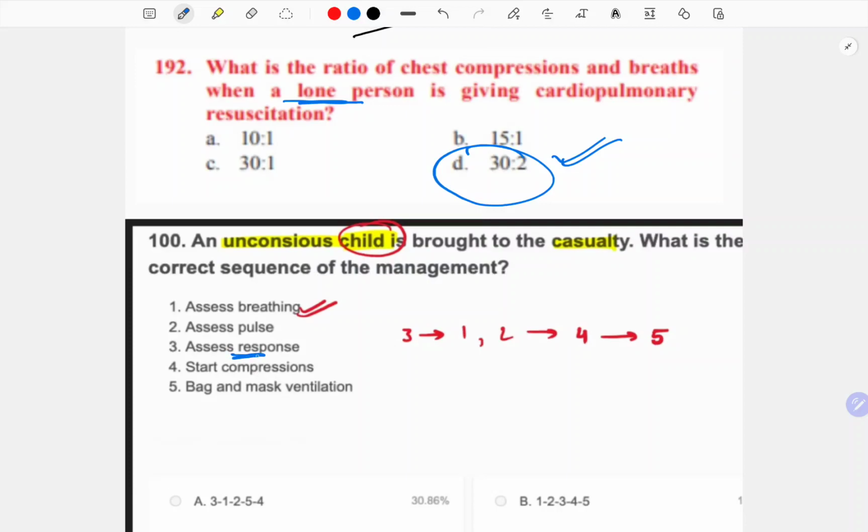See, I told you first you will assess the response. Then you're going to call for the help. Then you're going to assess the breathing. You're going to actually assess for the pulse first and then breathing. And then you'll start the compression, and then you will put bag and mask ventilation when you're trying to intubate it.